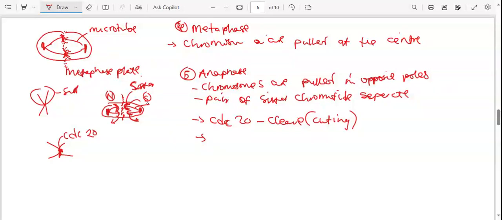All right. So this also happens to start separating the cytoplasm. And remember, we talked about the separation of cytoplasm. So we'll talk about that at the end. So it's just trying to show that we have cleaved the protein that was holding the sister chromatids. All right. So we are done with that.